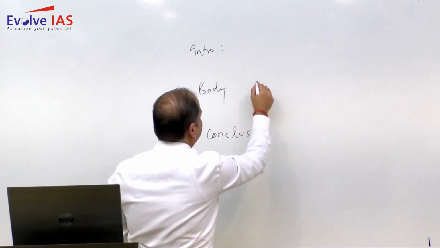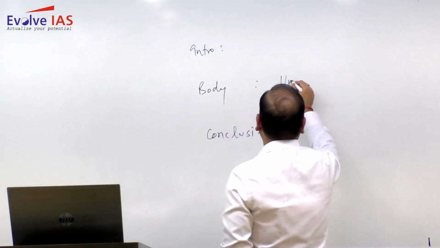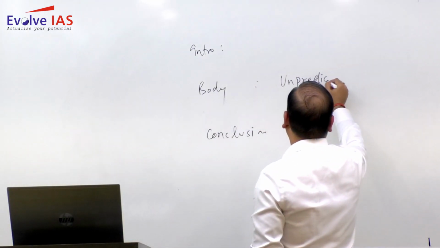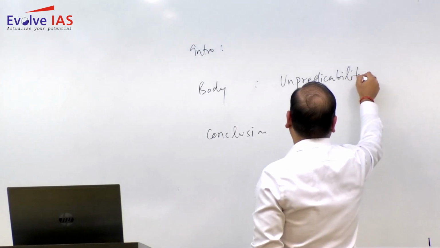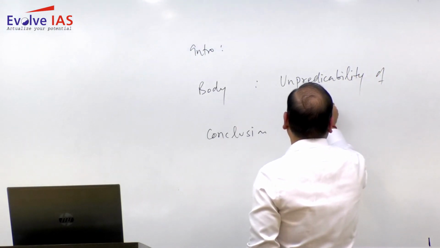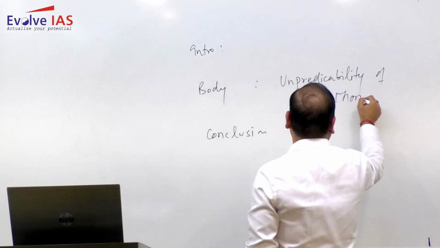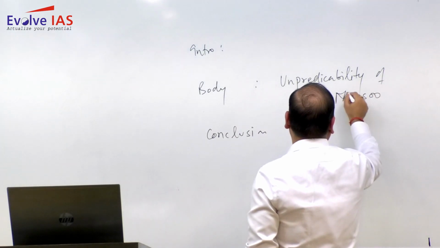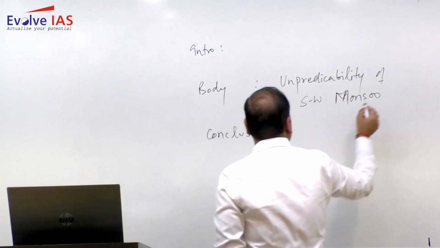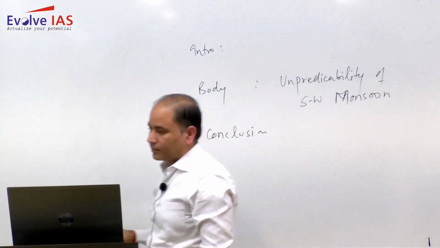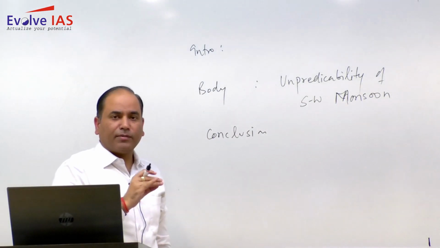Now, the question is simply asking about the unpredictability of the southwest monsoon. So it is asking about the southwest monsoon unpredictability. It is not asking about the monsoon in general.